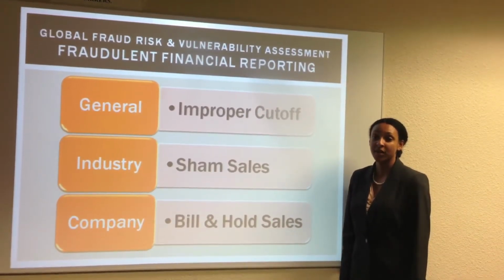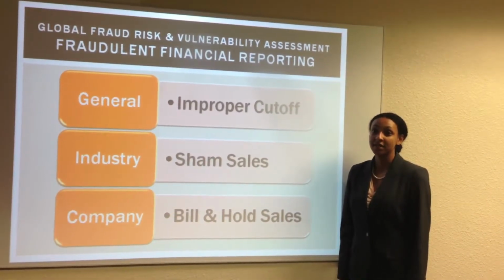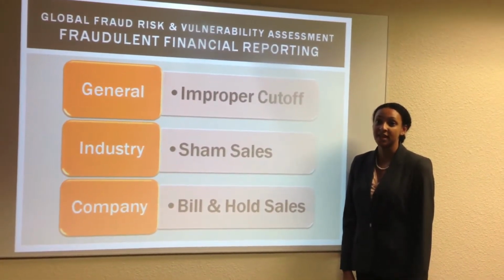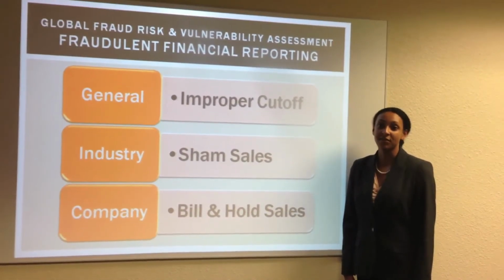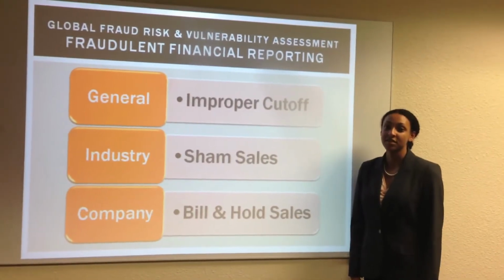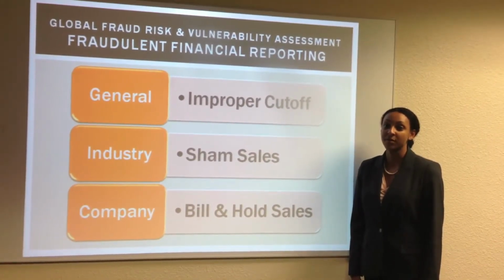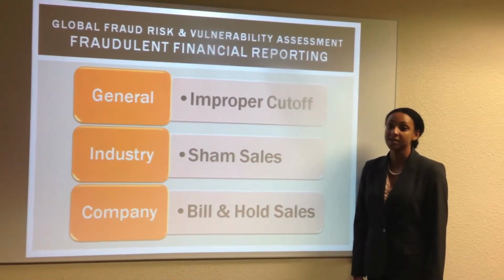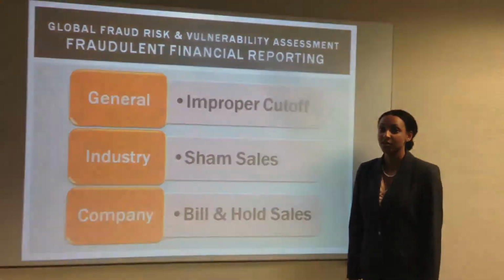Now for bill and hold sales. Bill and hold sales are when a company sells goods to a customer that is not ready to receive them. If the company still recognizes the sale, even though it has not yet shipped the goods, then a bill and hold scheme has occurred. GAAP states that revenue should not be recognized until the risk of loss has been transferred. This scheme will overstate sales, and if the inventory being held is still counted on the books, inventory will also be overstated, leading to the understatement of cost of goods sold.